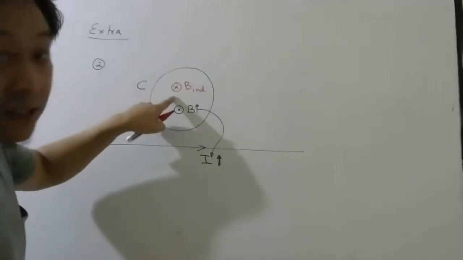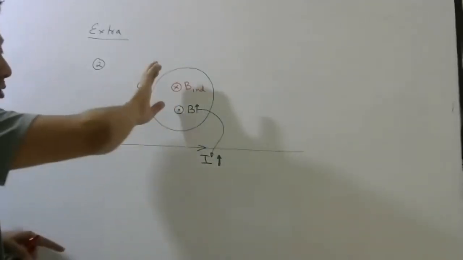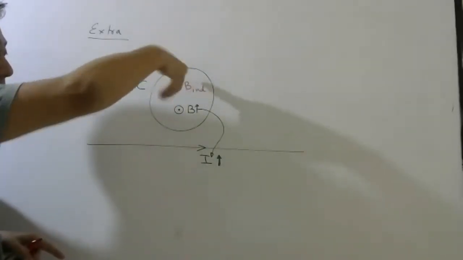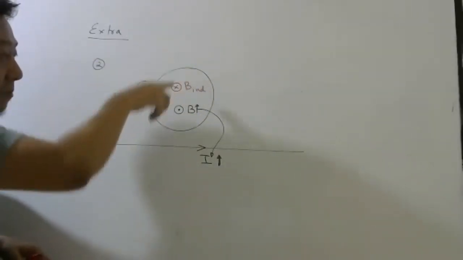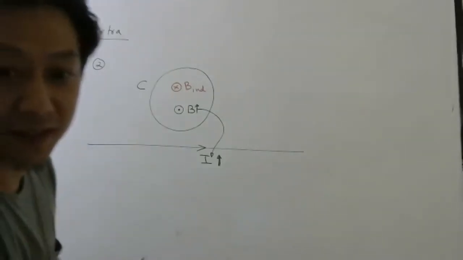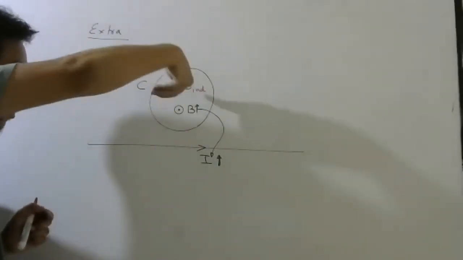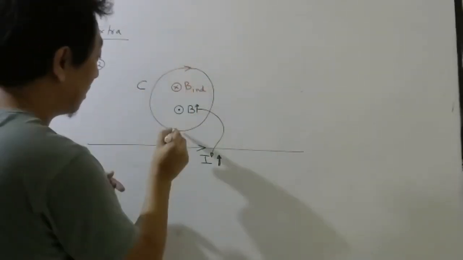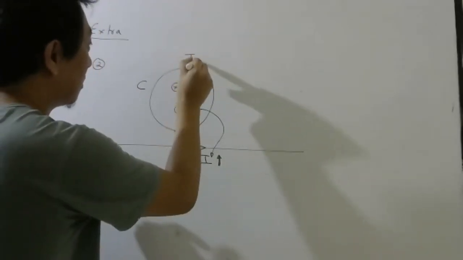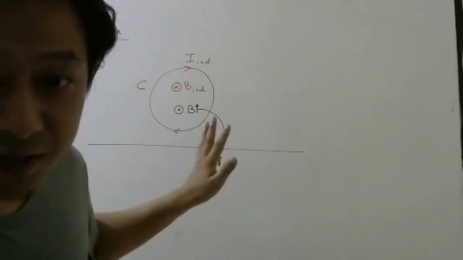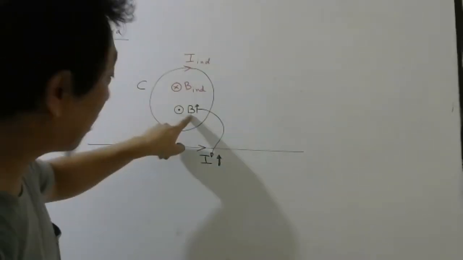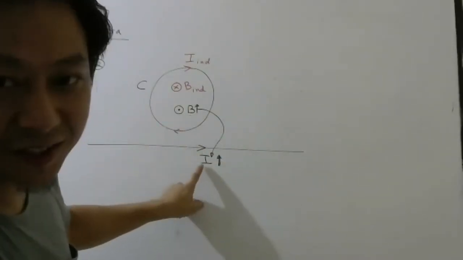Now how will you get this induced magnetic field? If your current flows this way. Agree or not? If current flows like this, then the magnetic field will be this way, right? So current should flow this way. This way, matlab, this is your induced current. So the red ones you have to find. Even this one you have to find. They will give only this in the question.